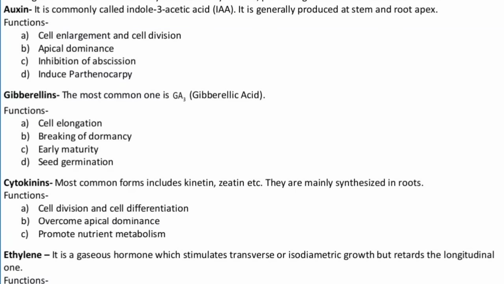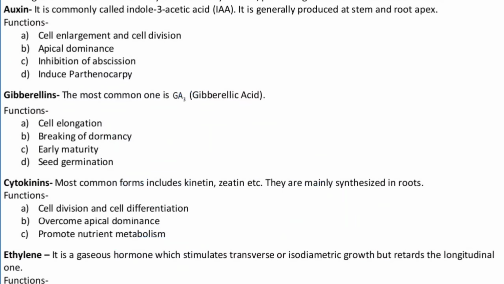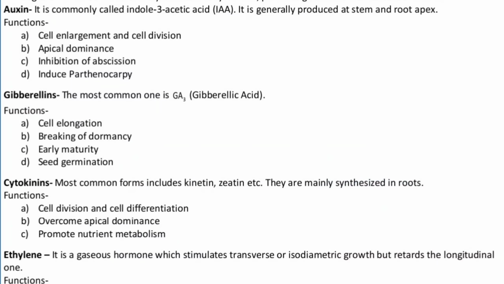Gibberellin. The most common form of gibberellin is GA3, what we call gibberellic acid. GA3 is the best one, whereas GA1 is a kind of negative hormone. There are more than 100 variants of gibberellin. Cell elongation, breaking of dormancy, early maturity, and seed germination are the functions of gibberellin. It is responsible for increasing the height of the plant as well, and the size of the fruit.